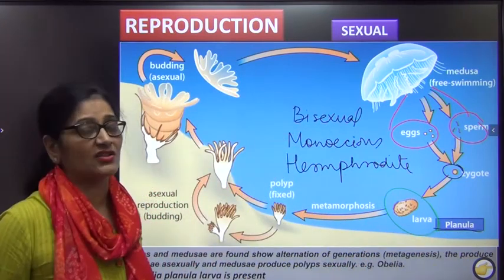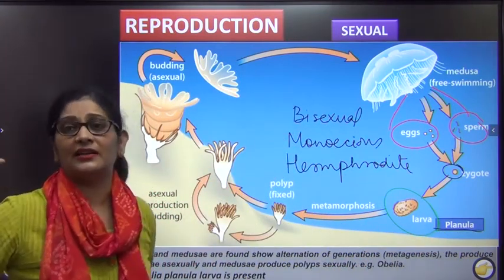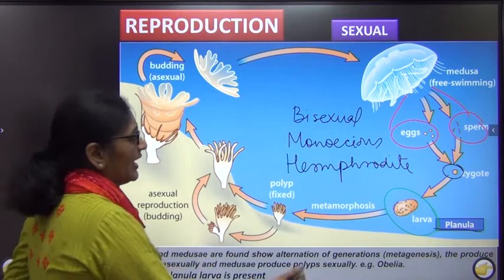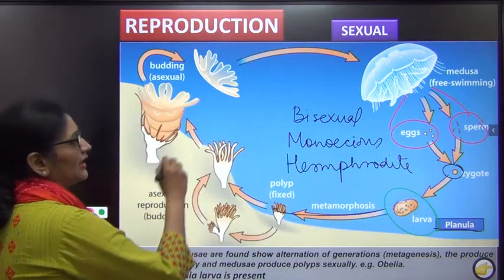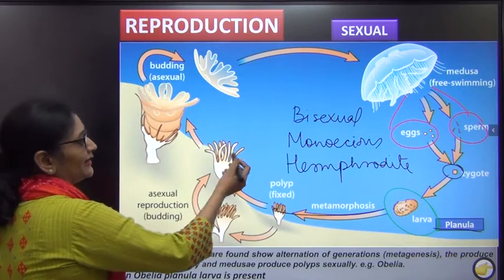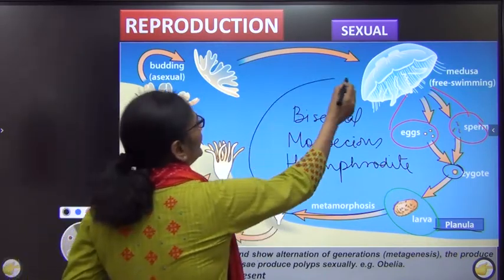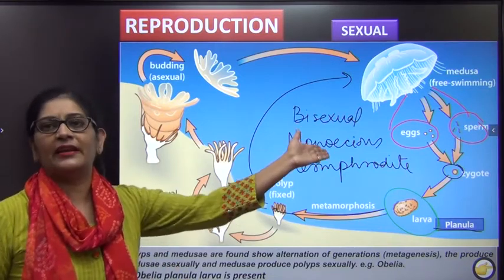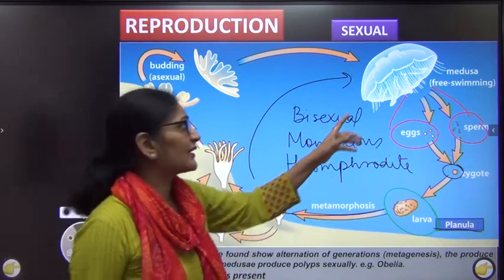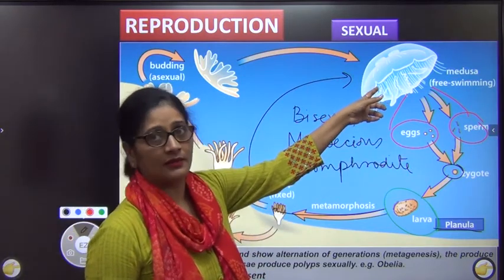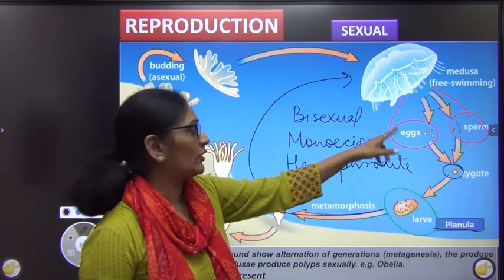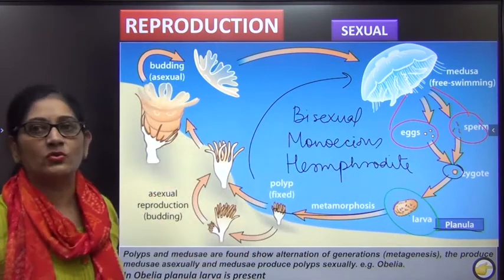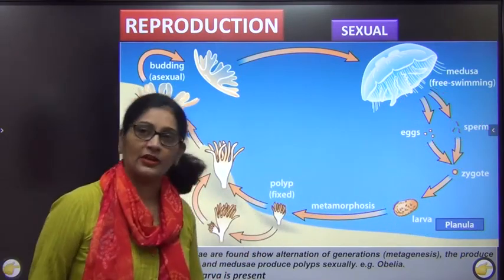The larva is not asked like this. This is just for your interest. As far as possible, learn NCERT first. Just be thorough. 99% of questions will come from NCERT. This larva will then develop into the adult form. This adult can be either a polyp, in case of metagenesis, or a medusa, if it is an organism which is only in the medusoid form. Let us see once again. They form gametes, which are formed in the same body. They are released. The fertilization is external, followed by a larva, and the larva will then give rise to an adult. So this is about sexual reproduction.